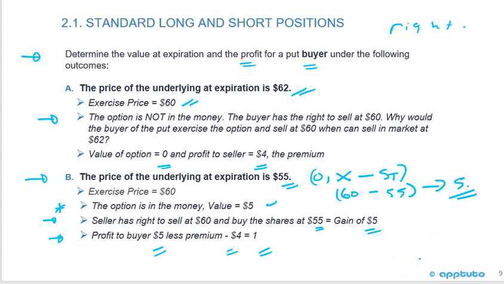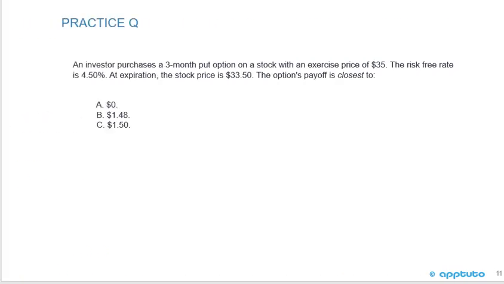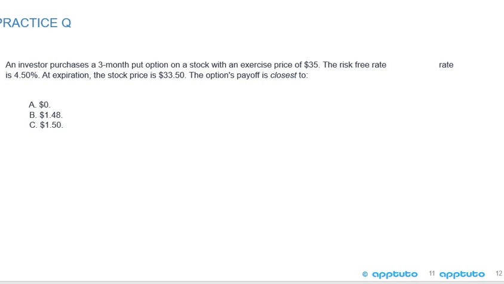Just remember, I have the right but not the obligation to do something. What did I pay for that? What did I receive? And then at expiration, what are my rights or what are my obligations? So let's do a quick practice question to check our understanding. An investor purchases a 3-month put option on a stock with an exercise price of $35. The risk-free rate is 4.5%. At expiration, the stock price is $33.50. The option's payoff is closest to A, 0, B, $1.48, or C, $1.50.